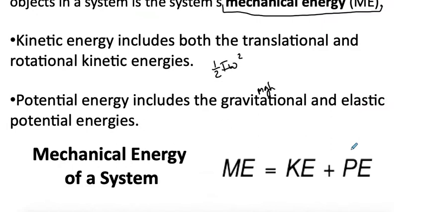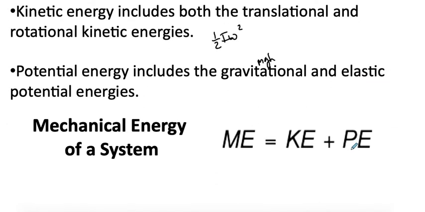So our general equation for mechanical energy of a system is going to equal our kinetic plus potential energy. So when we're looking at mechanical energy and conservation of energy, if we have both of these in the beginning, then this would be considered the initial energy. And then again at the end, we'd have to calculate that energy, which would be our final energy.